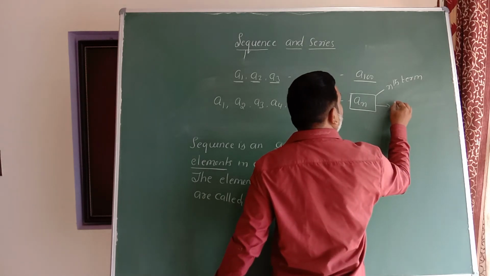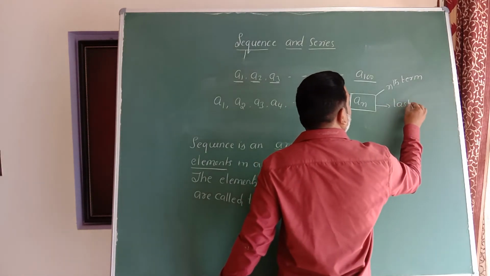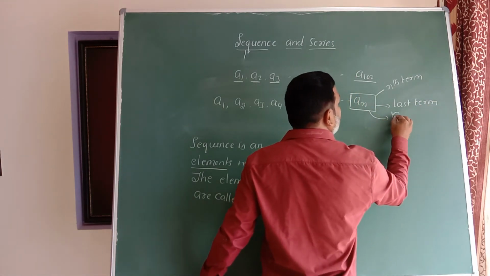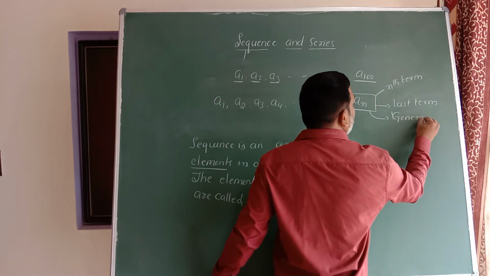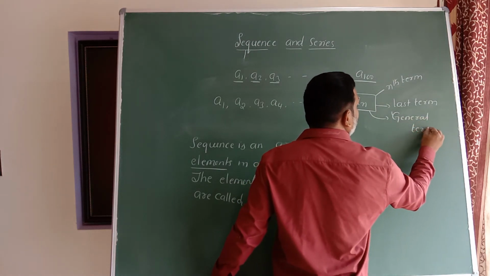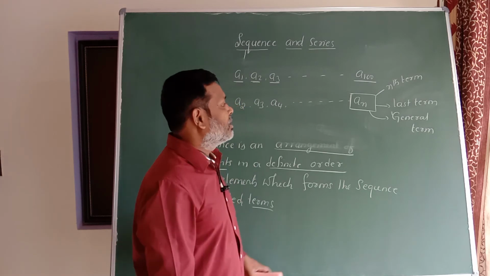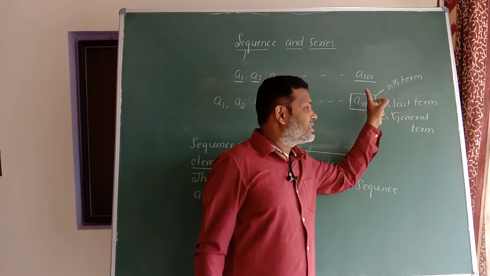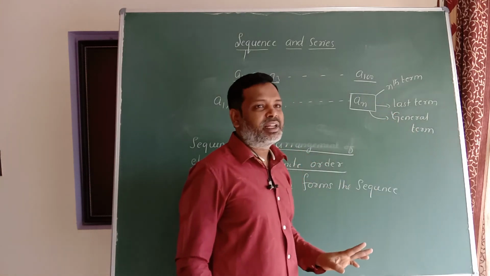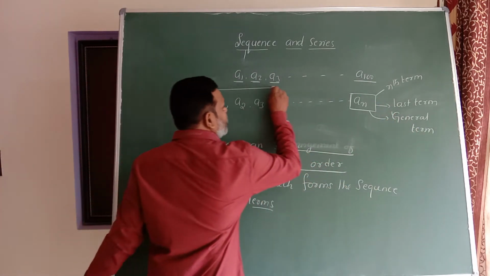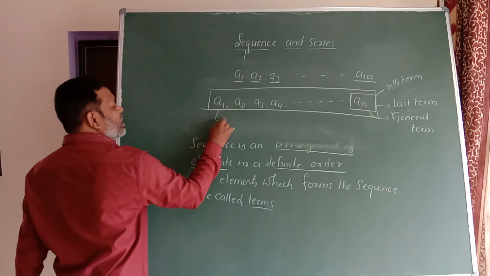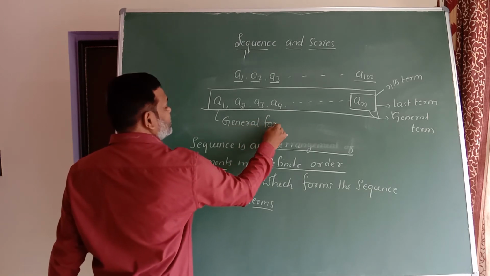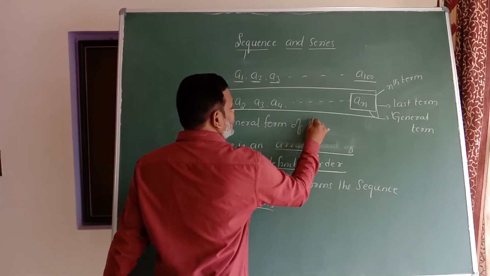Or this can also be taken as the last term. Or this we also call it the general term. So we can call it by many names. So An is nothing but the nth term of the sequence, or the last term of the sequence, or the general term of the sequence. This is called the general form of the sequence.